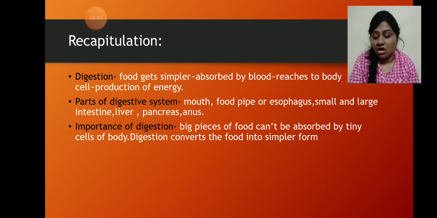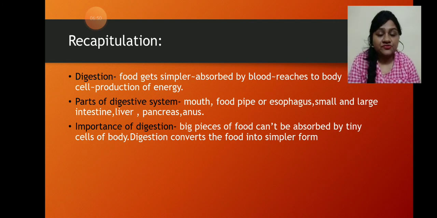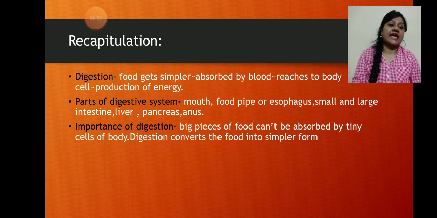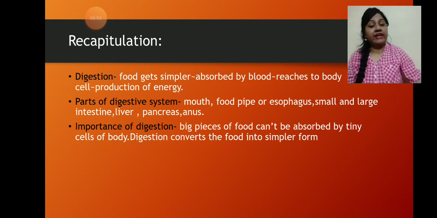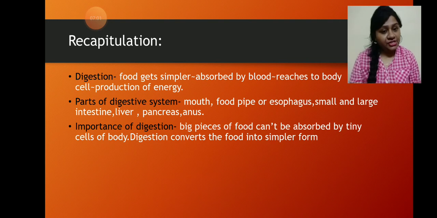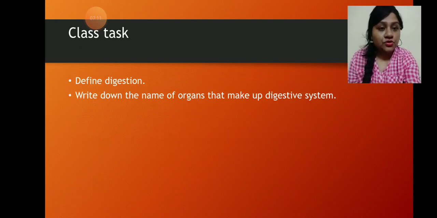The importance of digestion: the food that we eat is in very big pieces that cannot be absorbed directly by the cells of our body. Digestion converts the food into a very simple form and this simple food can be absorbed by the body.